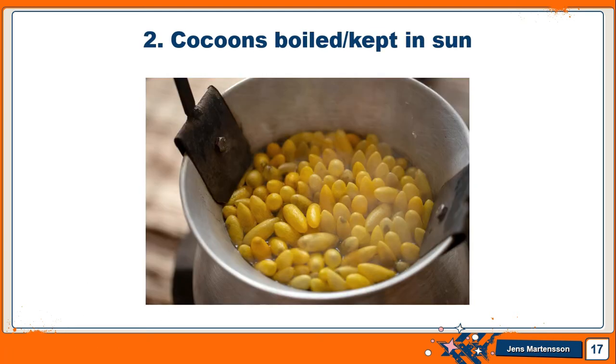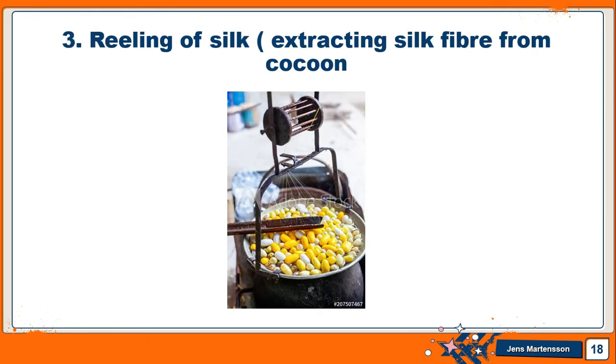So now what happens in the second stage? Cocoons are boiled or kept in sun. Inside the cocoon the silkworm is present and it is alive, right? Now these cocoons are boiled without killing the silkworm. These silkworms inside the cocoon are boiled alive and kept in sun. What will happen in the next? In the next, the reeling of silk will happen.